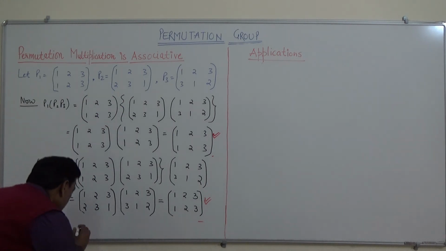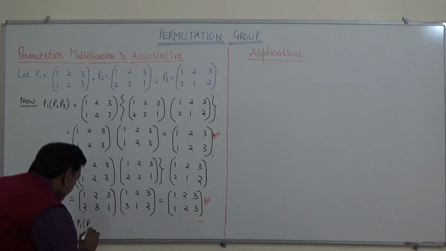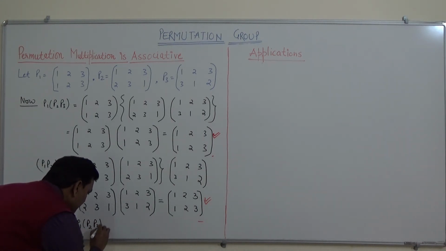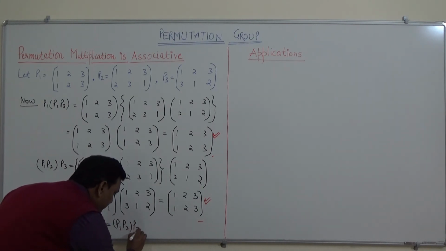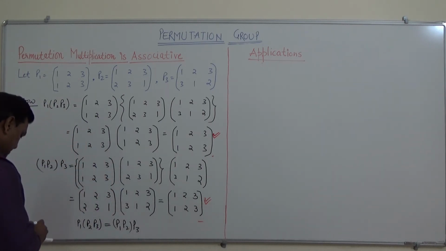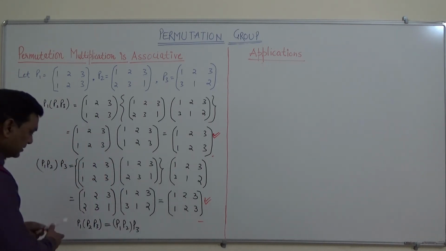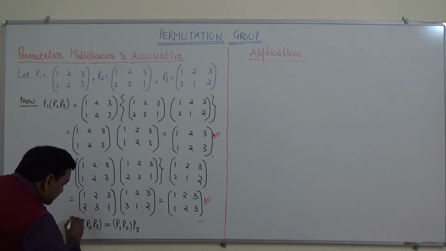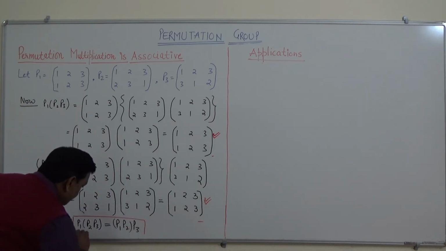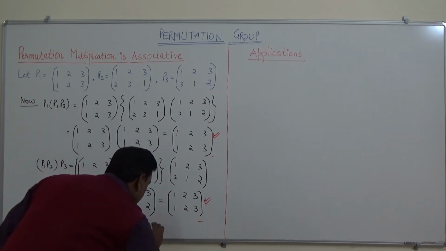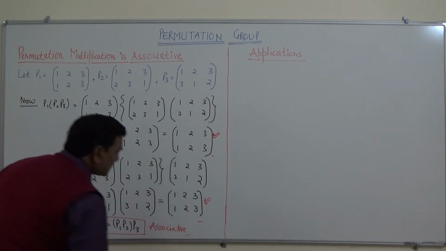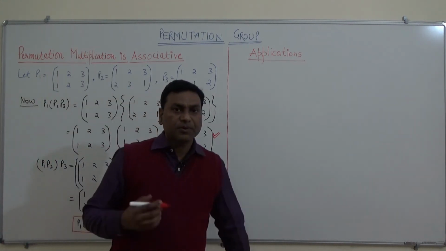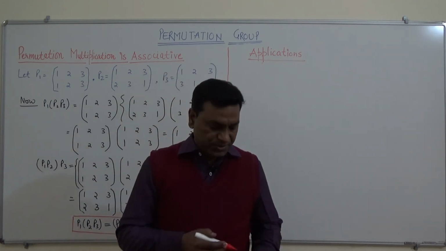So P1 into P2 into P3 is equal to P1 P2 into P3, and hence this is associative. So the product is not commutative, but it is associative.